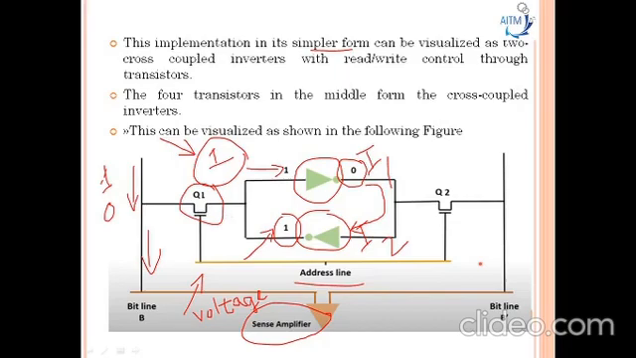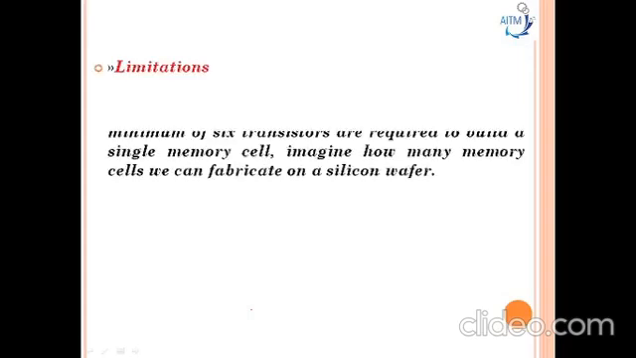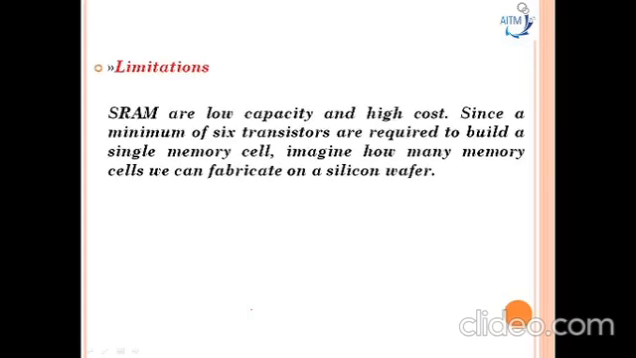Now going to the limitations of static RAM. Static RAM are low capacity and high cost. Since a minimum of 6 transistors are required to build a single memory cell, imagine how many memory cells we fabricate on a silicon wafer here. So here it means it requires more memory cells to design the static RAM here.